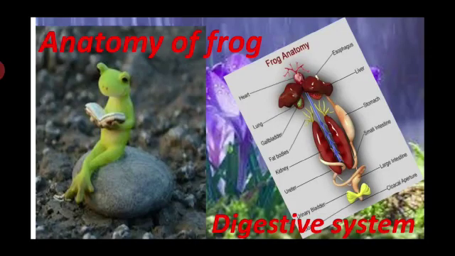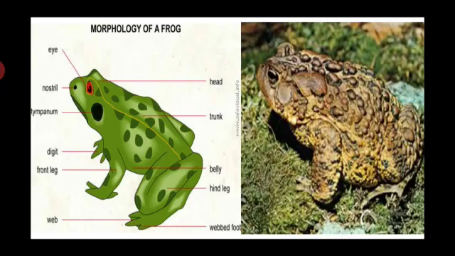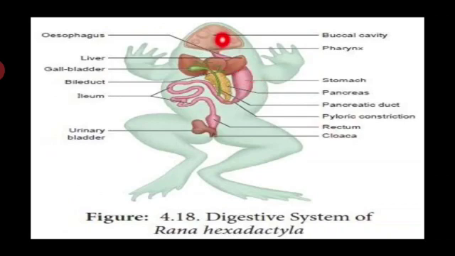Okay, so you have to see the anatomy of a frog. Food passes from the frog's mouth region to the stomach by way of the esophagus, just like in humans. From the stomach the food moves into the small intestine, where most of the digestion occurs. Large digestive glands like the pancreas and the liver are also involved in digestion, and are attached to the digestive system by a duct.